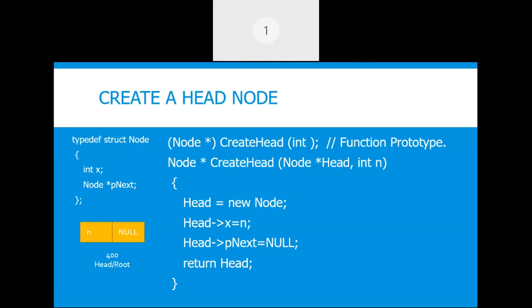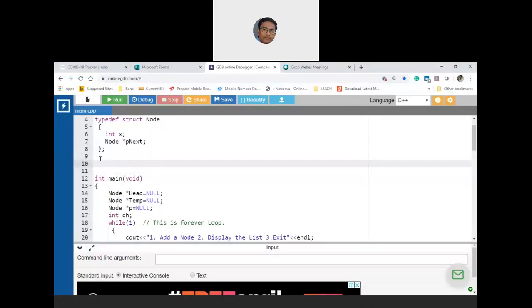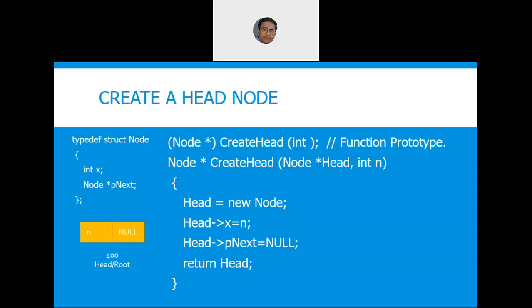Next I need to apply the concepts of functions. Now here I have two approaches. See, this is very important. Before you actually start the implementation, you need to understand how to approach.